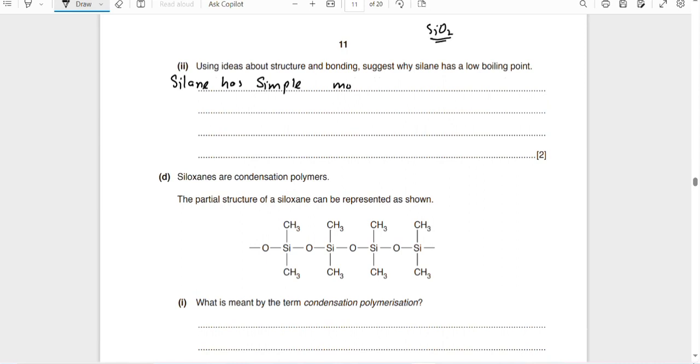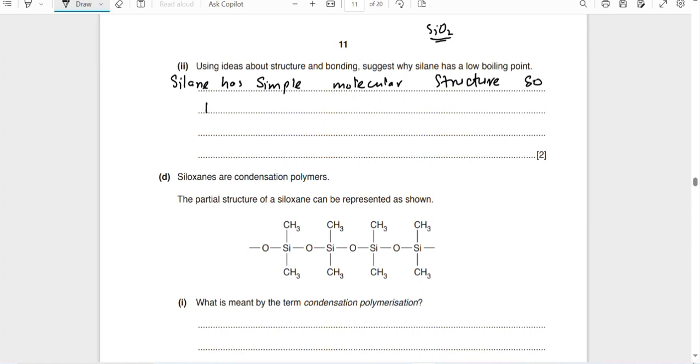When you think about silicon dioxide, it has a giant molecular structure and an extensive network of covalent bonds. That's why its boiling point and melting point are very high. But in the case of silane, it has a simple molecular structure.